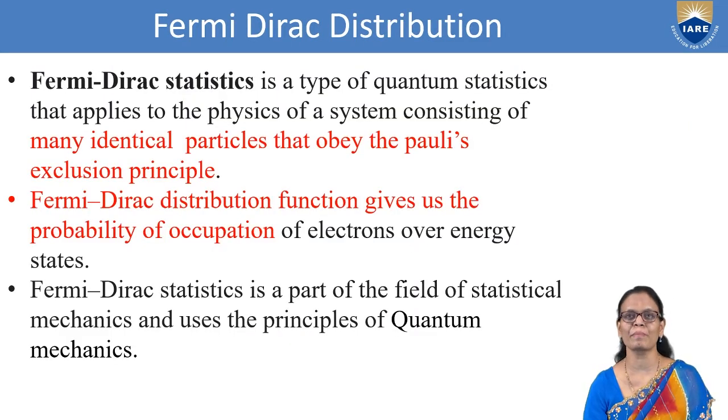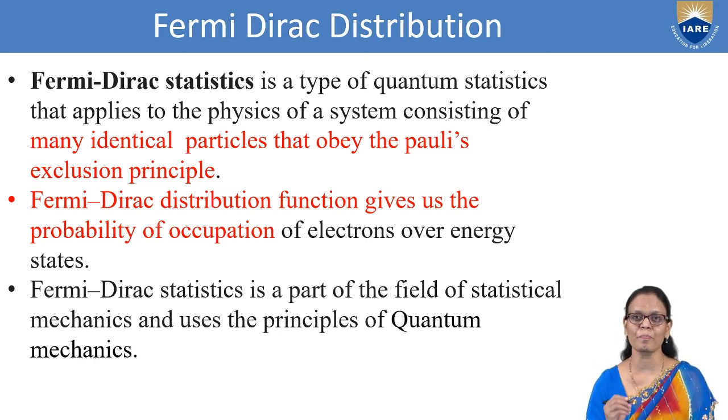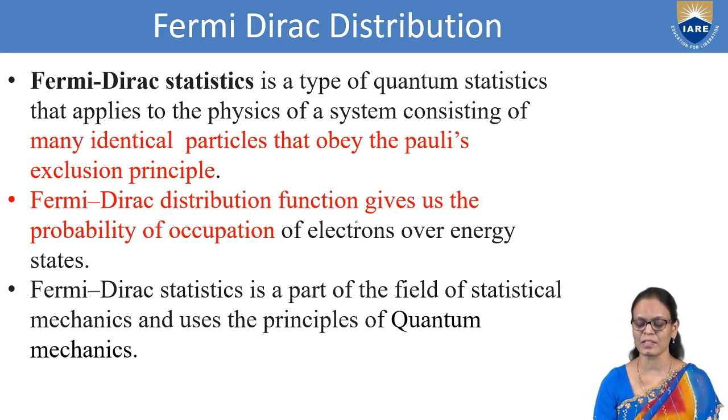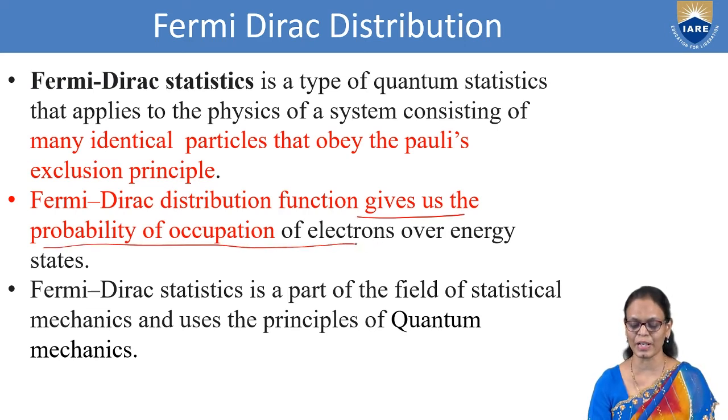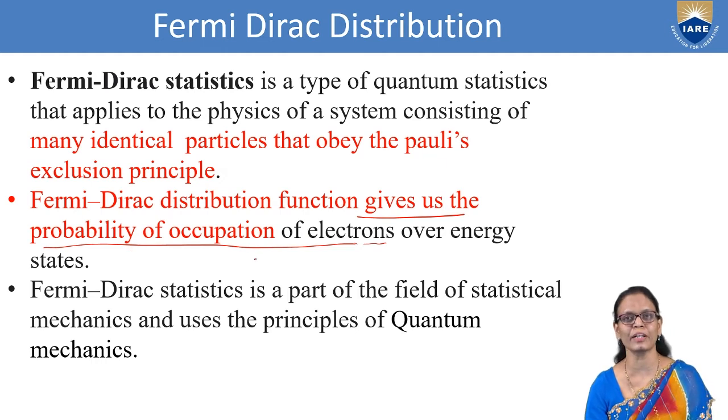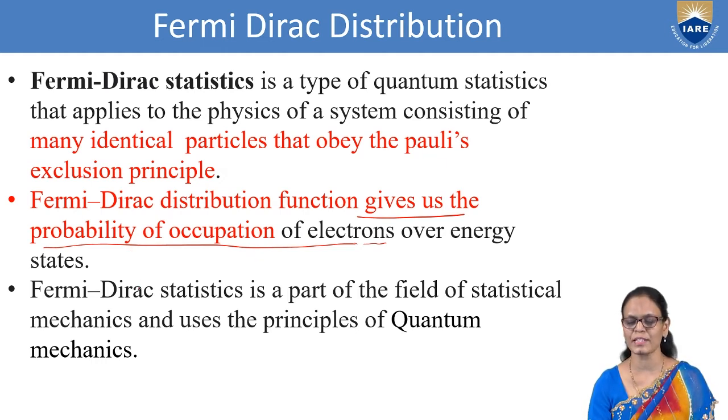Now we will use Fermi-Dirac statistics to find the probability of occupation of electrons. So Fermi-Dirac statistics gives us the probability of occupation of electrons. Whenever we talk about an electron exhibiting wave nature, we can only find the probability of occupation over the energy states. So we'll be using that Fermi-Dirac function to know the probability of occupancy of electrons in each energy state.